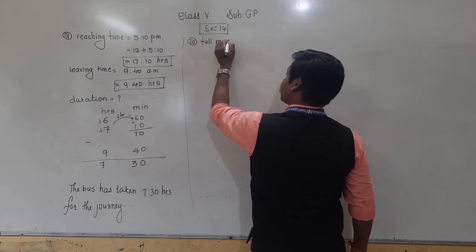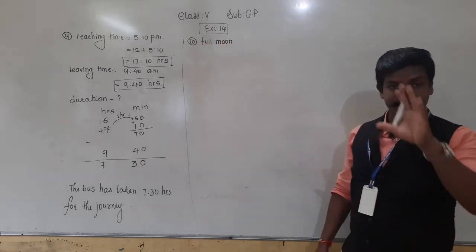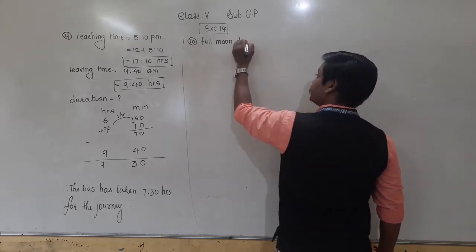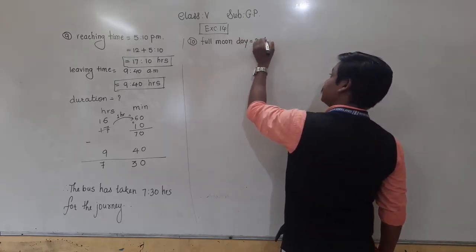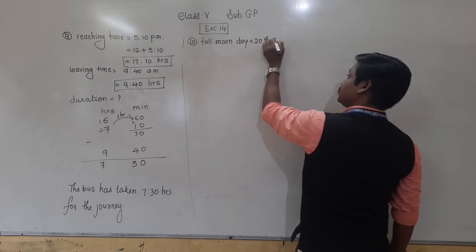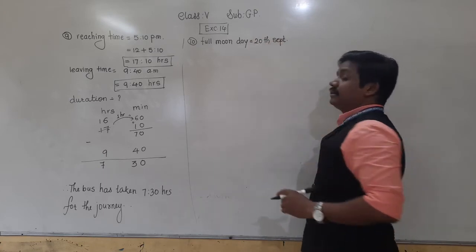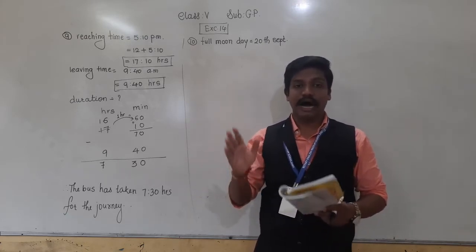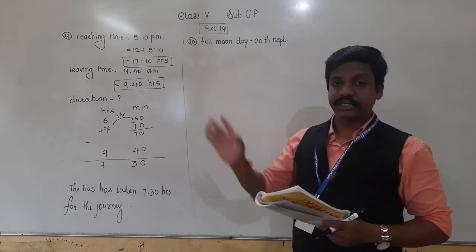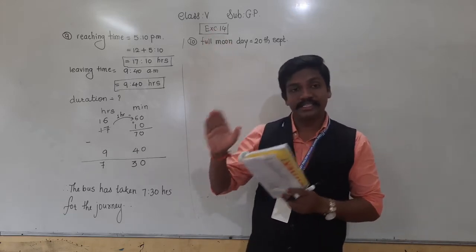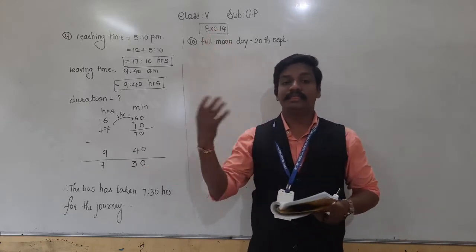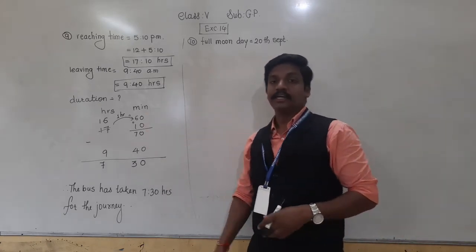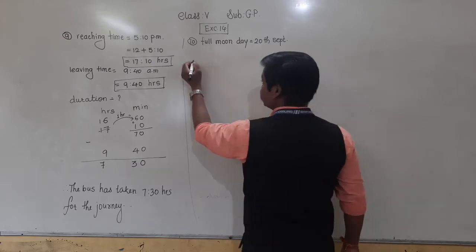Full moon day is Purnima, right? On the day of Purnima there is a full moon. So the given full moon day is on 20th September. And the next full moon day will occur after 29 days each. In this pattern, we have to find when the third full moon day will occur. So you know, for one full moon day, how many days does it take?